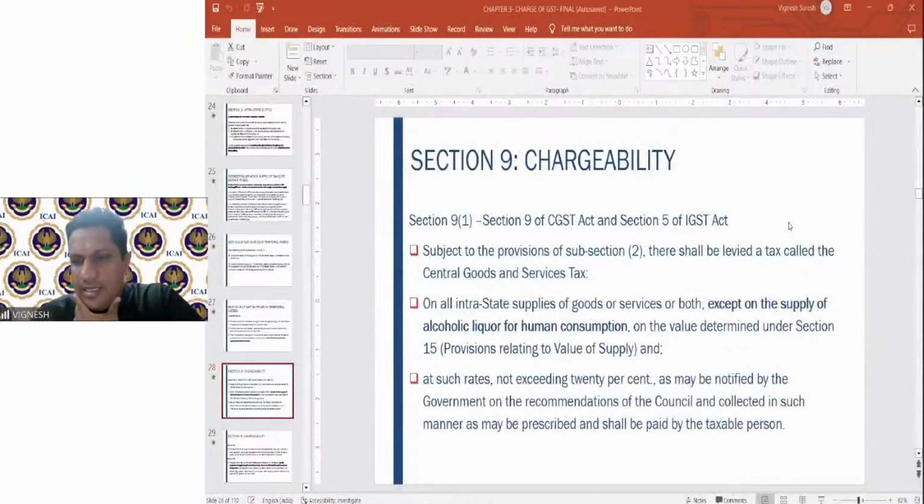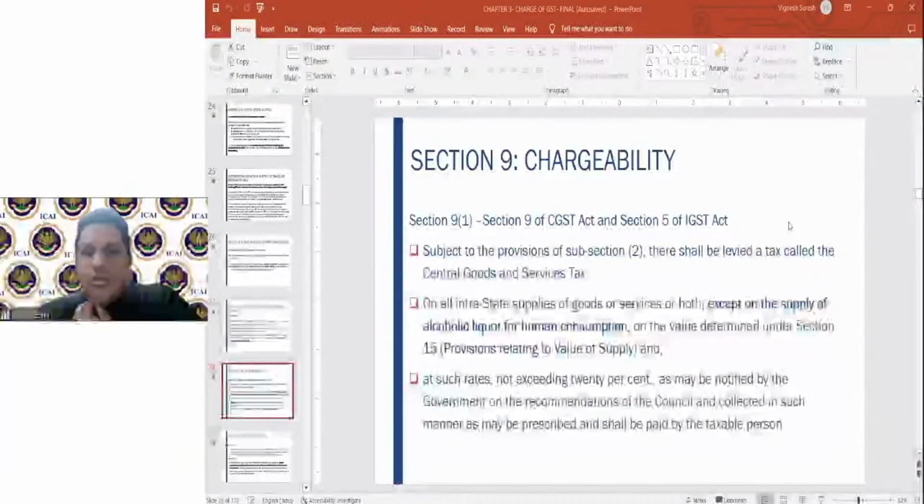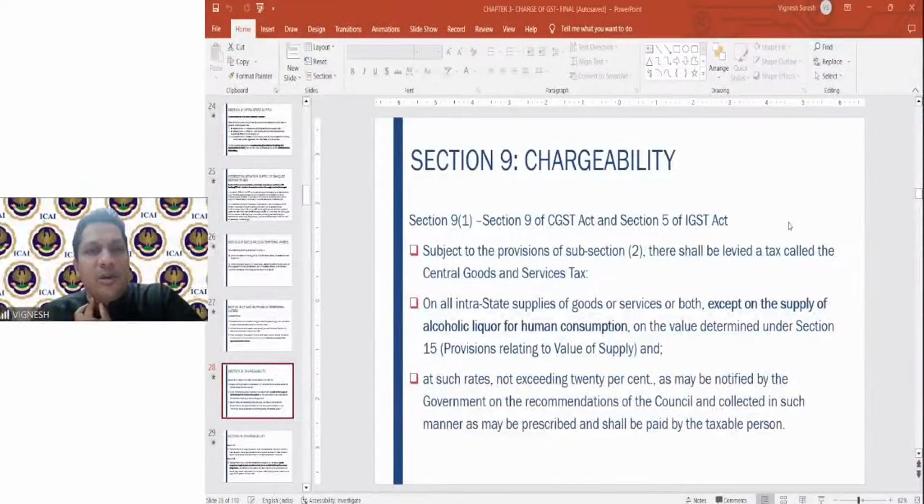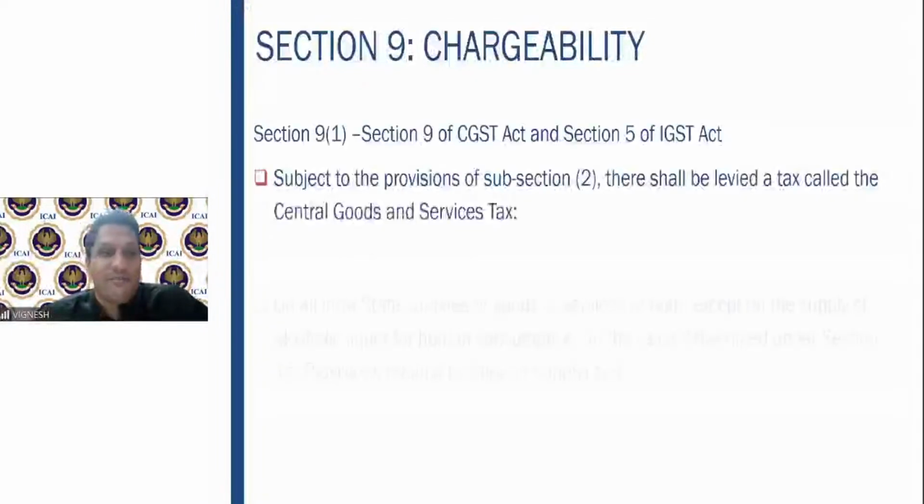Is it similar to high sea sales in the earlier CST Act? Tirupati, I have purposefully tried to forget CST and VAT, and with great difficulty last year I forgot it, because in professional practice, the more you want to remember VAT, service tax and CST, the more confusing it is for you to interpret GST. That is why I have purposefully forgotten what is there. So similar to high sea sales in the earlier CST Act, I think it is similar, but I don't want to get into what the CST Act is because it's no longer there. It is now 6 years since it disappeared. I don't want to again remember the CST and VAT, etc.